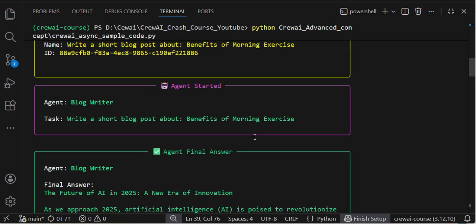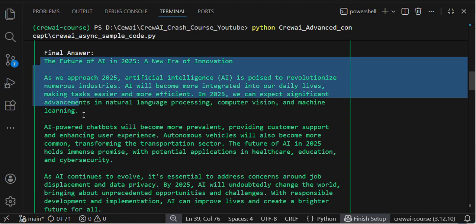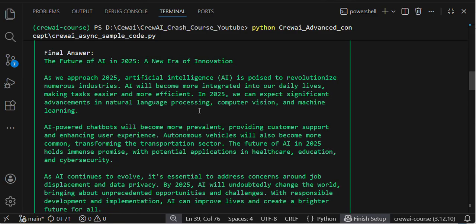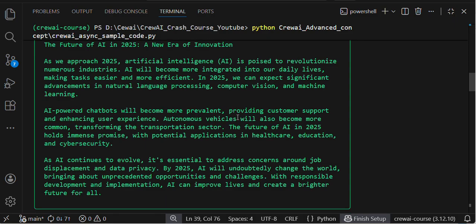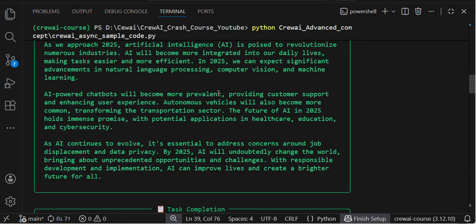If you see, the task gets started: write a blog post about the benefits of morning exercise. I'm sticking with 200 words and limiting my token limit. I'm asking the agent to provide the blog in exactly 200 words, that's why the blog is so small. In your case, you can increase the token limit.